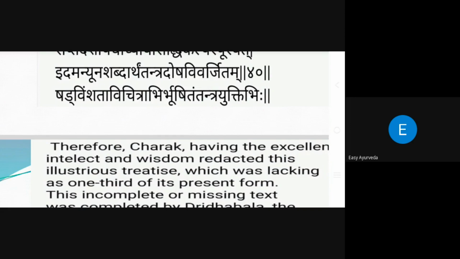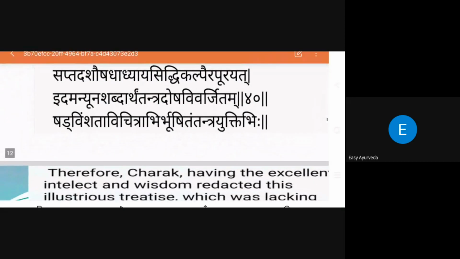And this book is Tantra Dosha Vivarjita. I will come back to that word, but before that, I will finish this sloka here. Shad Vimshatir Vichitrabhir Bhushita Tantra Yukti means this text, Charaka Samhita, contains the 36 Tantra Yuktis, which are going to be explained by Acharya Dridhabala here, because this shloka has been taken from Dridhabala, as it is the Siddhisthana's 12th chapter.